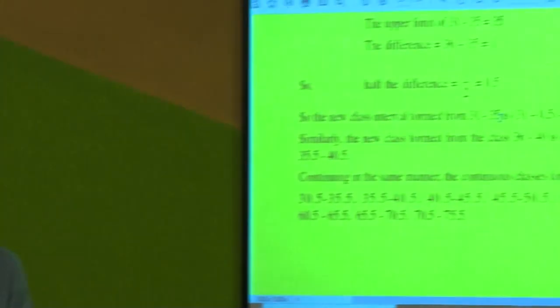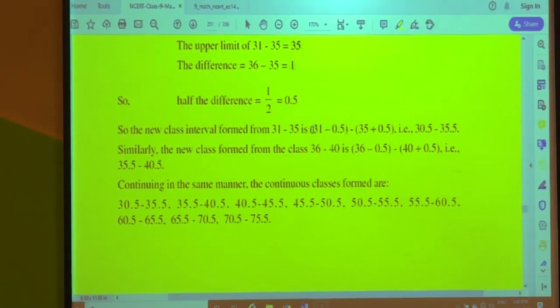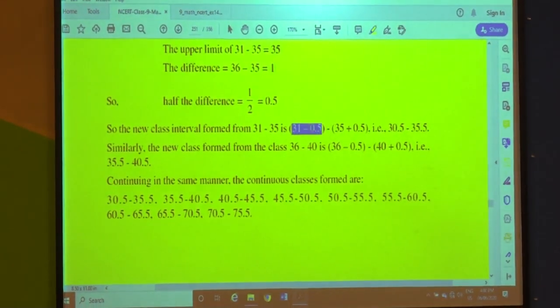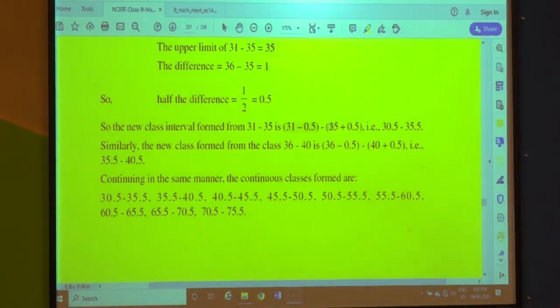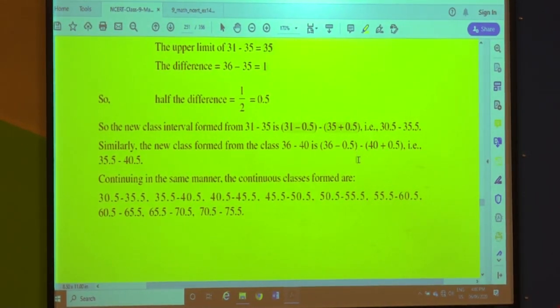So what we are going to do? Here it is shown, the new class interval formed from 31 to 35: we are subtracting 0.5 from the lower class limit and we are adding 0.5 to the upper class limit. Understand properly, students, what we have done?